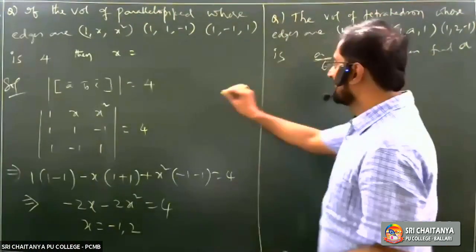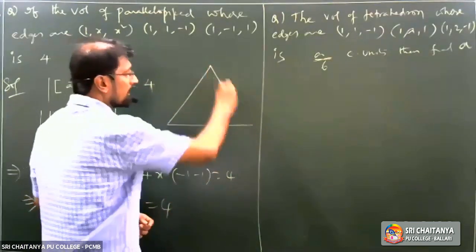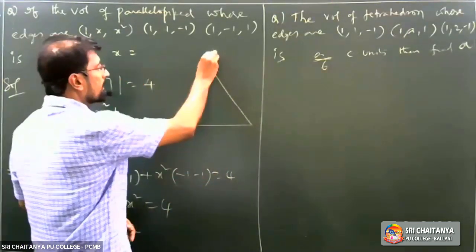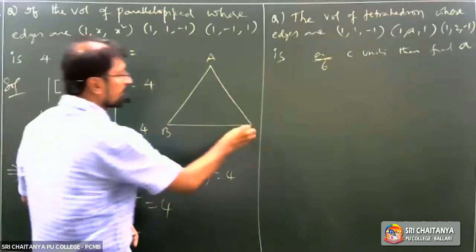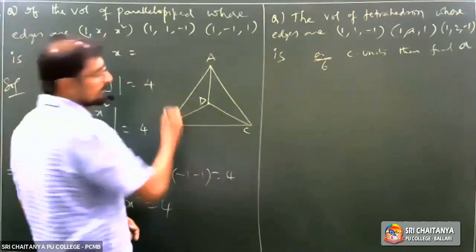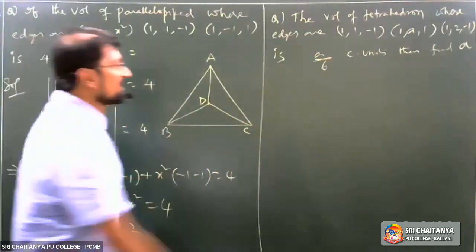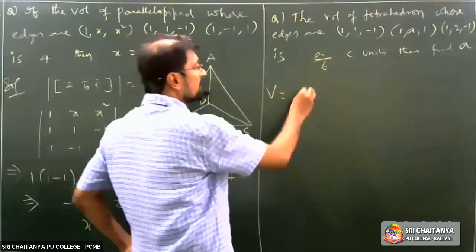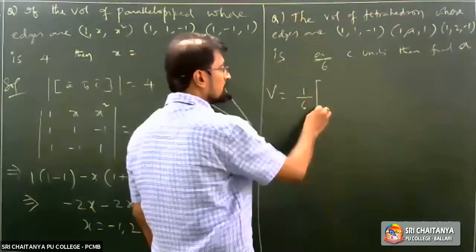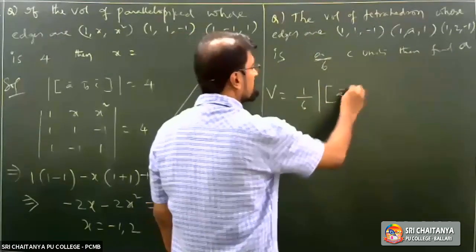See, what is the volume of a tetrahedron? Observe, this is called a tetrahedron. The volume of this tetrahedron is given by V is equal to 1 by 6 into magnitude of box A bar, B bar, C bar.